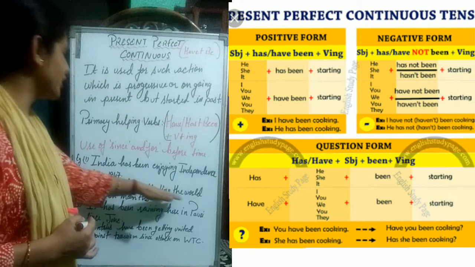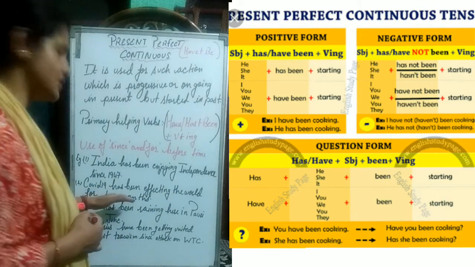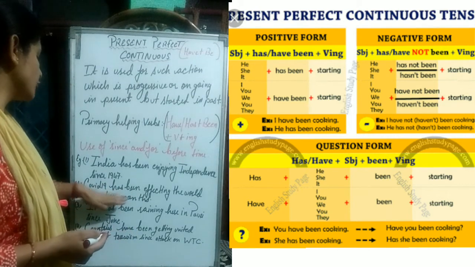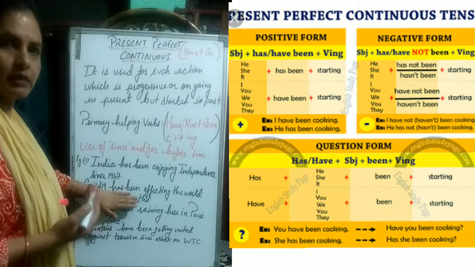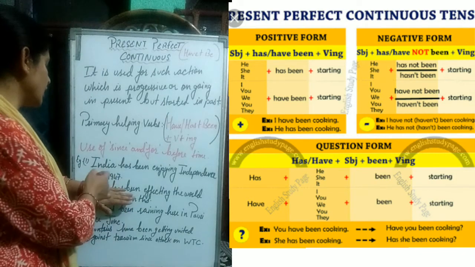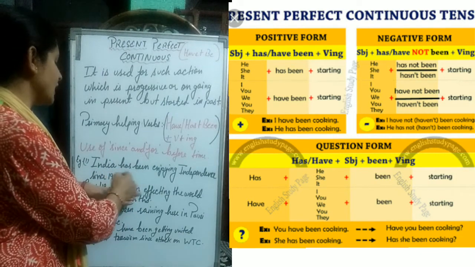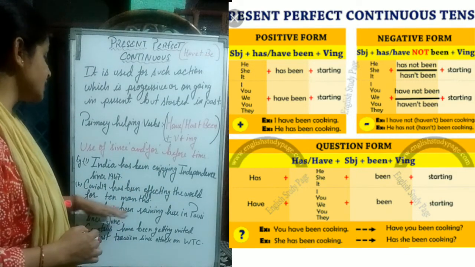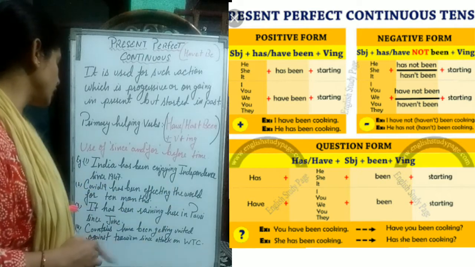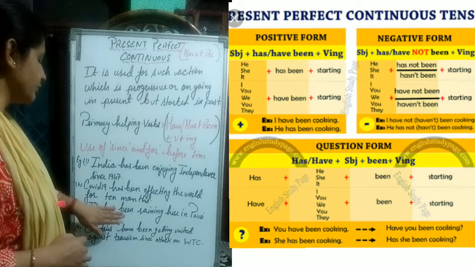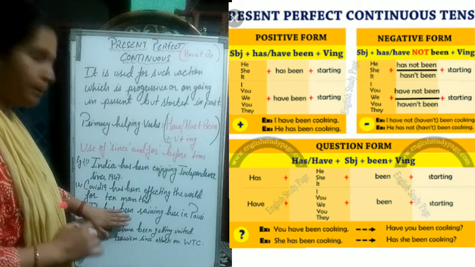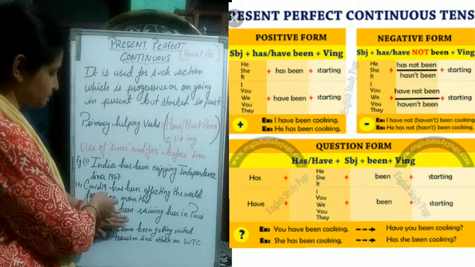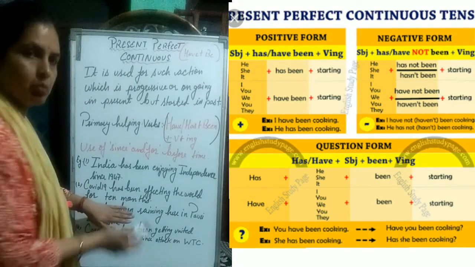COVID-19 has been affecting the world for 10 months. If we correlate it with the present continuous, so we have to avoid this time, 10 months. Okay, and how we are going to read it then? COVID-19 is affecting the world. Then a third one, it has been raining here in Pori since June. If we avoid this June, okay, how are you going to read it? So it will be like it is raining here in Pori.